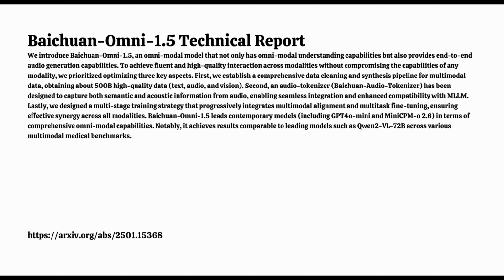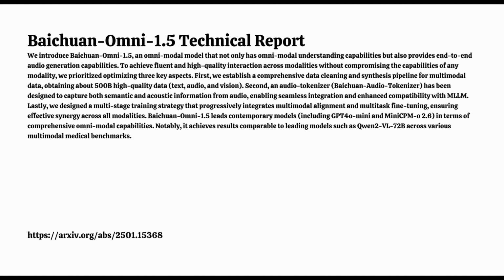Now, they didn't stop at individual modalities either. They also tested Baichuan Omni 1.5 on what they call omni-tasks, which require processing information from multiple sources at the same time. Yeah, this was the ultimate test of its multimodal abilities. So did it rise to the challenge? It did. It outperformed other open-source multimodal models, showcasing its ability to effectively integrate information from all these different sources.